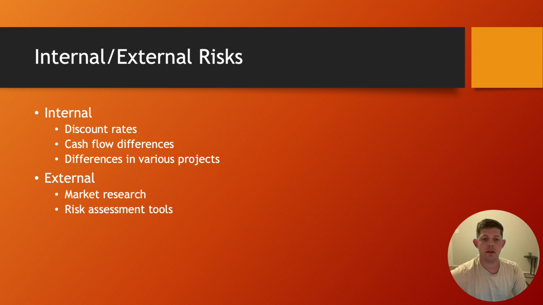Finally, we're going to get into internal and external risks. Once a company identifies its risks, as we previously mentioned, it is important to add them into the budgeting analysis, both internally and externally. When it comes to internal risk integration, there are several methods that can be conducted. One method is adjusting discount rates upwards for a higher return. Another is to apply certainty equivalent cash flows, and so on.